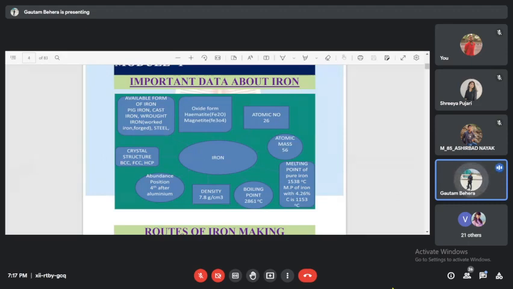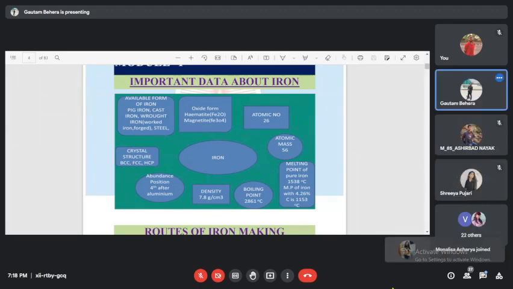You might get a question: what is the meaning of pig iron? Pig iron is an impure form of iron which contains a large amount of impurities. Basically, the carbon amount is very high, 3.5 to 4.3 percent, and it looks like the litter of pig. The color of this impure iron is like the color of the litter of pig. I think you people have understood up to this, right? If you have any question, you can ask.